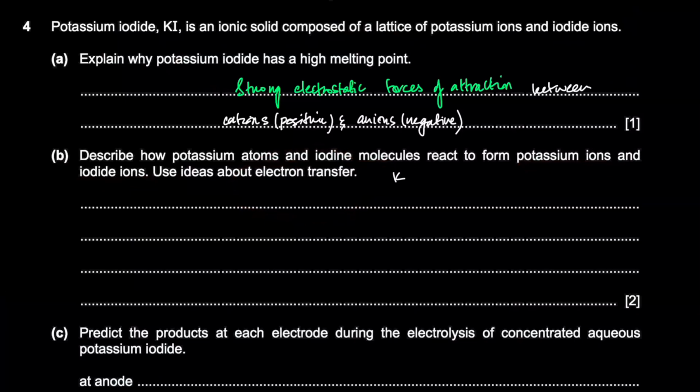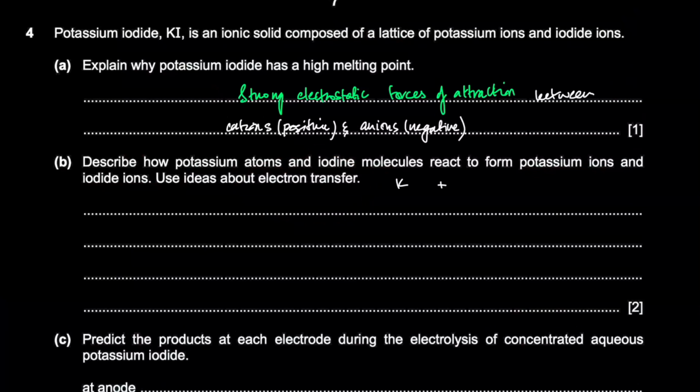Let's write down the equation. Potassium reacts with iodine, an element, to form KI, right? And this would be 2 here, and 2 here. So if you guys remember, potassium is in group 1.